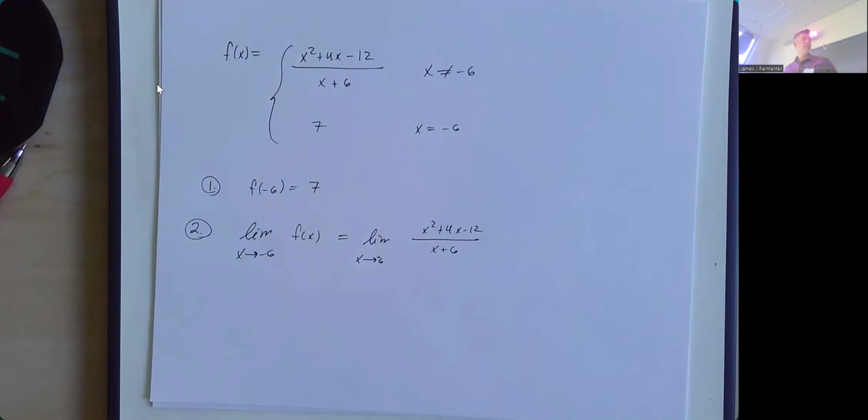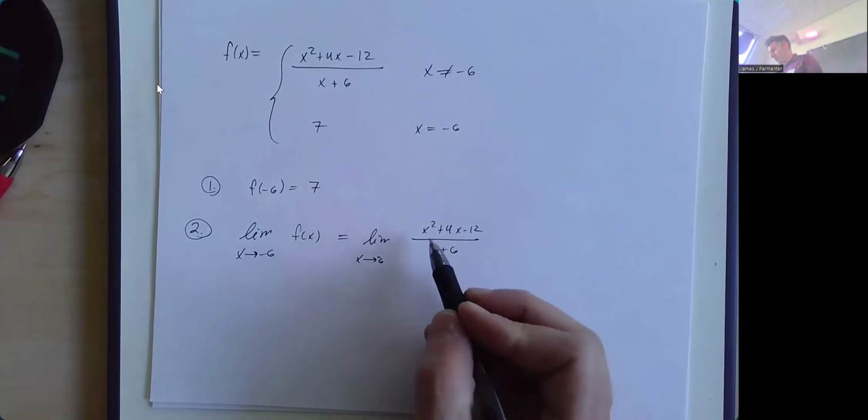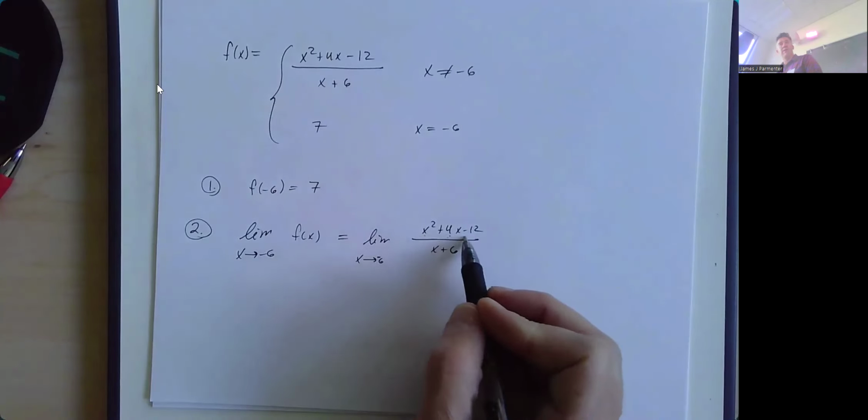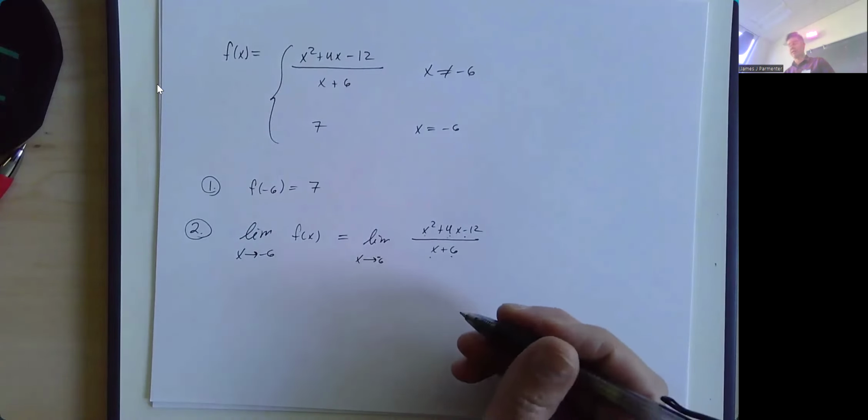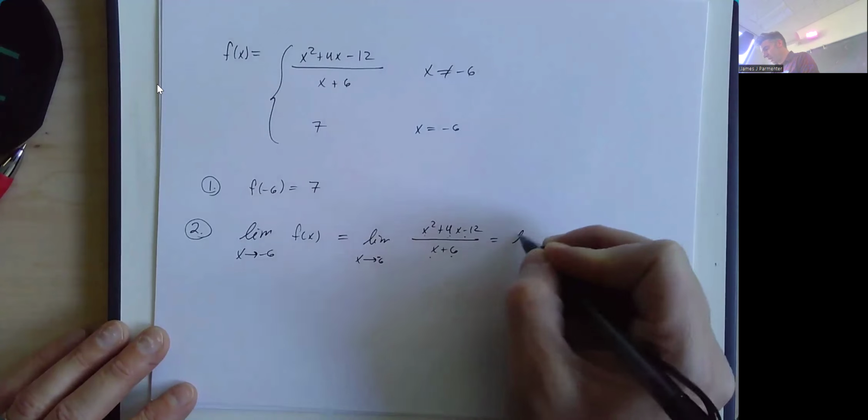And then I would try to plug it in. And if I do that, I'm going to get 36 minus 24 minus 12, which is 0, over -6 plus 6, which is 0. So that means I need to do something. I need to factor. So I'm going to factor.